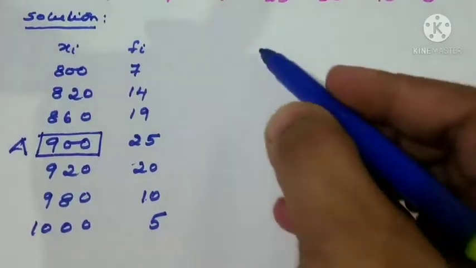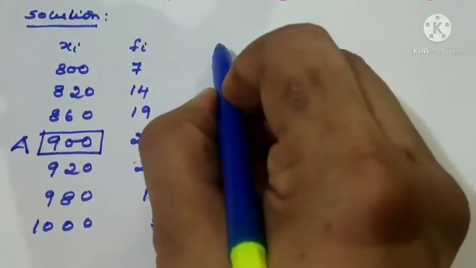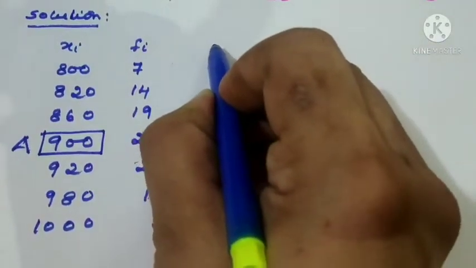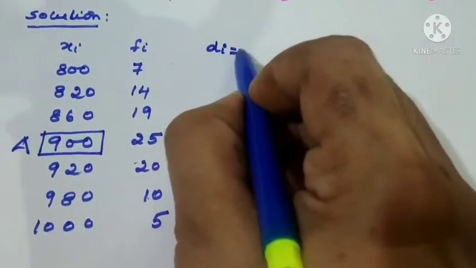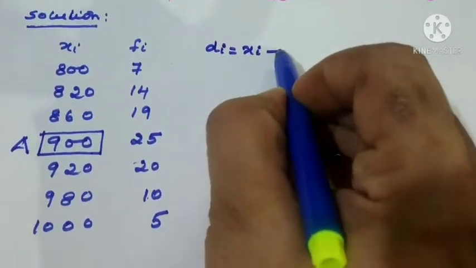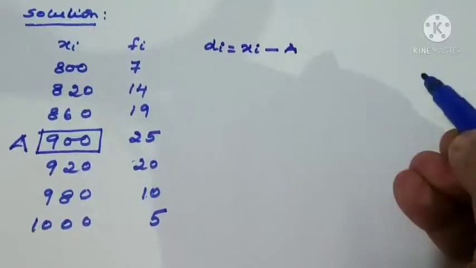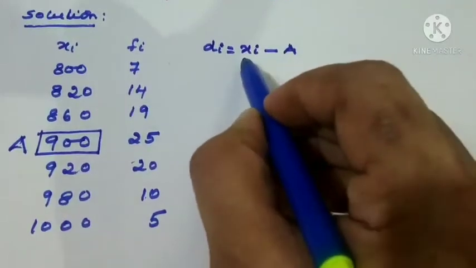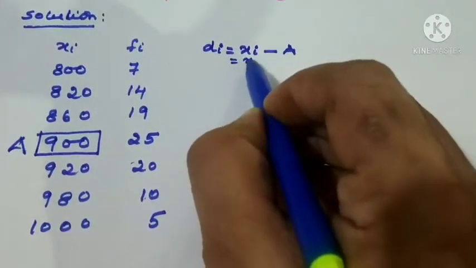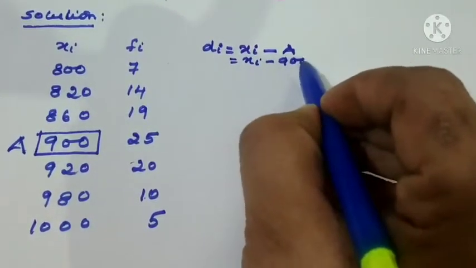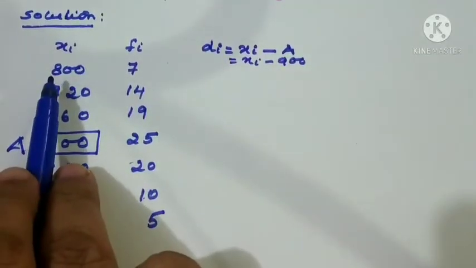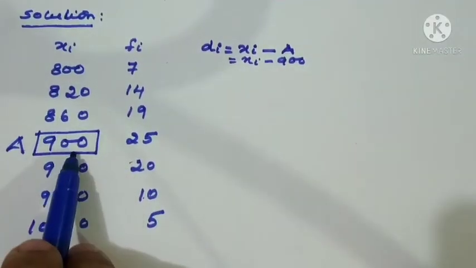Right? So the next step, if you remember the formula, is di. Di means xi, that is observation, minus A, which is 900. So I'll write here xi minus 900. So which is xi? 800 minus 900.